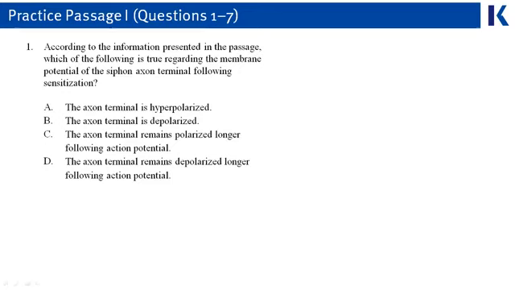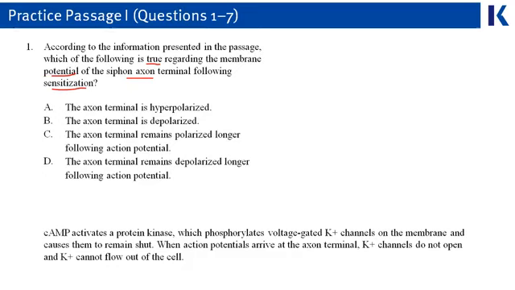In the question, we wanted to know what's true regarding membrane potential of the siphon axon following sensitization. Sensitization, you probably remember, is in the 3rd paragraph, and your answer choices are about polarization. So we need to go back to the 3rd paragraph and look for something that has to do with polarization. We remember that we got this part about what cyclic AMP does during the sensitization process. We were phosphorylating those voltage-gated potassium channels, and then they remained shut. Therefore, when action potentials arrive, the potassium channels do not open, and the potassium can't flow out of the cell.